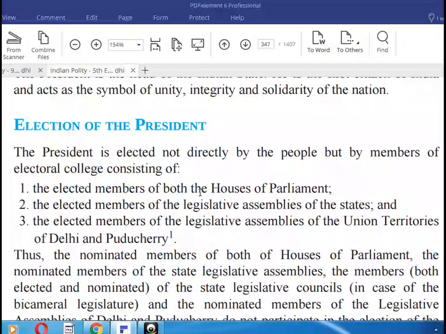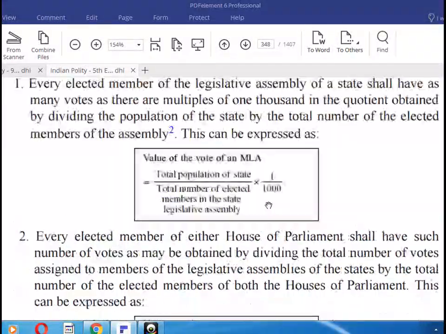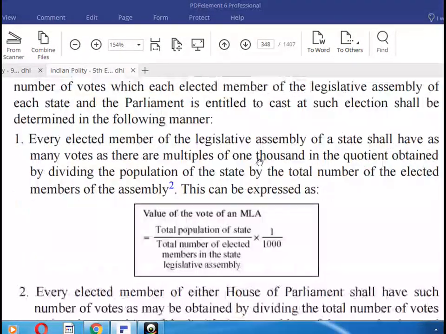The elected members of the Houses. Here the members of the electoral college are consisting of: the President is not directly elected by the people, but by an electoral college. It consists of the elected members of both Houses of Parliament, the elected members of the Legislative Assemblies of the states, and the elected members of the Legislative Assemblies of the Union Territories of Delhi and Puducherry. Here it is expressed how to legislate.